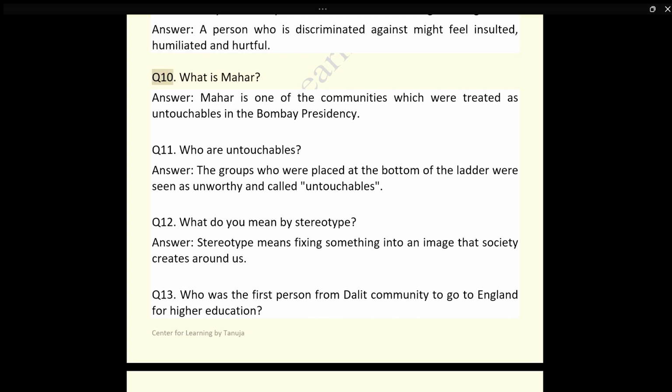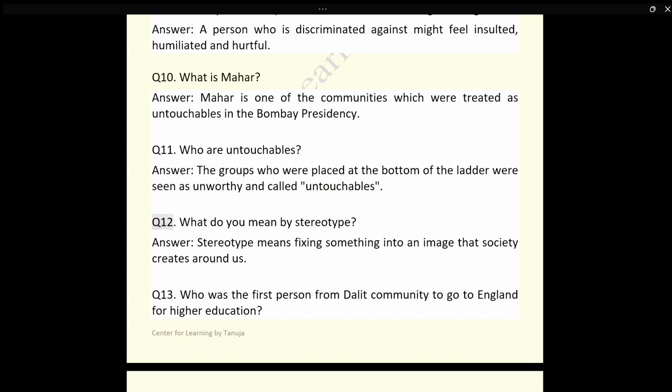Q10. What is Mahar? Answer. Mahar is one of the communities which were treated as untouchables in the Bombay Presidency. Q11. Who are untouchables? Answer. The groups who were placed at the bottom of the ladder were seen as unworthy and called untouchables.